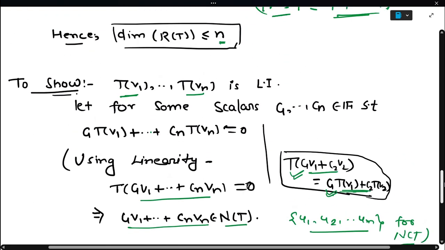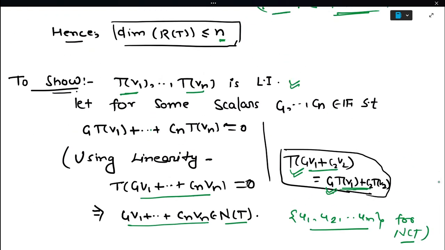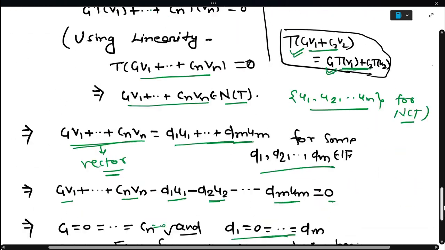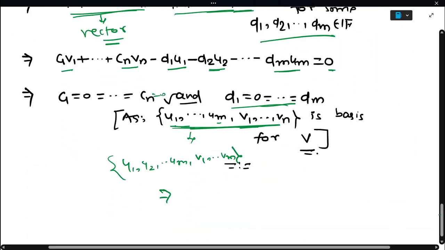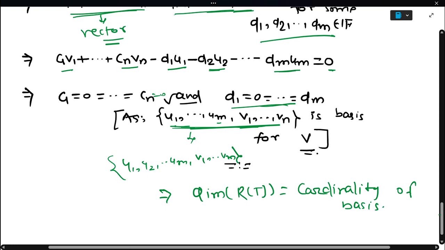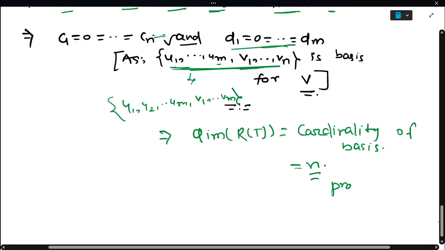And see what we have proved, that this is linearly independent, and we have also proved that this is a spanning set for the range space of T. And so the dimension of the range space of T is equal to the cardinality of a basis, which is n. So we are done here. Okay, thank you for watching this video.